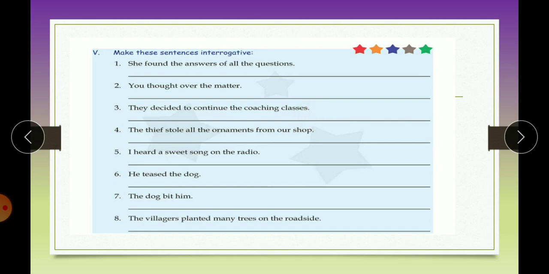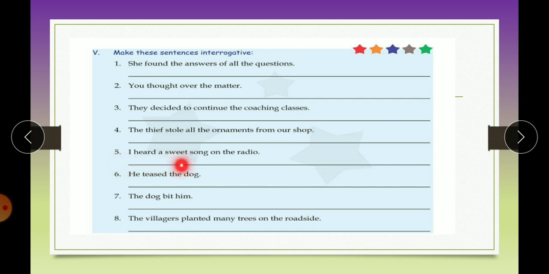Question mark. The thief stole all the ornaments from our shop. What is the verb? Stole. Change it into the first form, steal. The thief steal all the ornaments. So when you are framing it interrogative, it will be, did the thief steal all the ornaments from our shop?